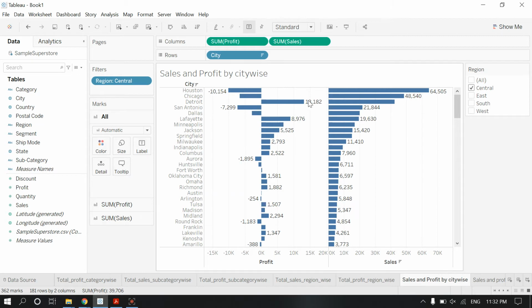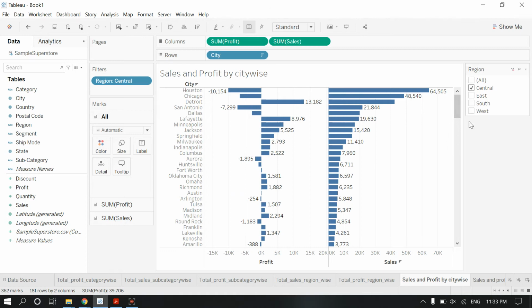We are getting maximum loss from Houston city, and San Antonio we are also getting loss. And I think we are getting maximum profit, 13,000, from Detroit city. So we need to work on these cities, like Houston and San Antonio from central region, and we have already concluded that we need to work on central and east region.